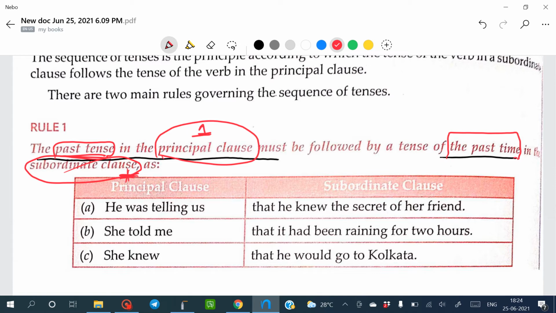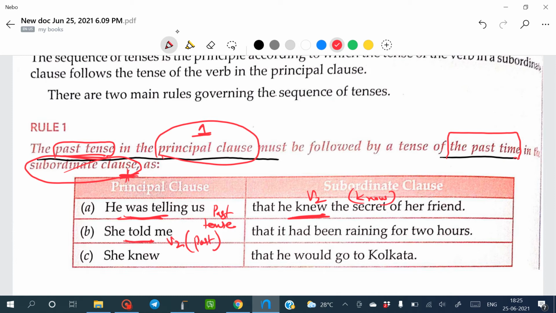If you go through some examples, he was telling us. Now it is clear to you. Was is your past tense. So that is the reason they have used he knew. This is the V2 of know, not the base form. She told me. Again, told is the V2. And whenever there is a V2, it's a past tense.